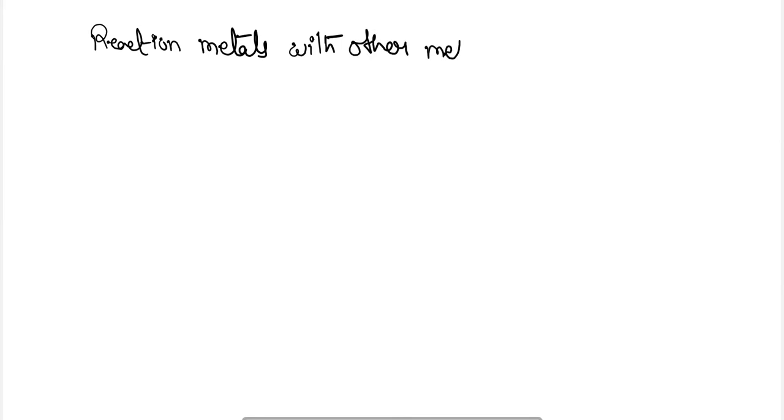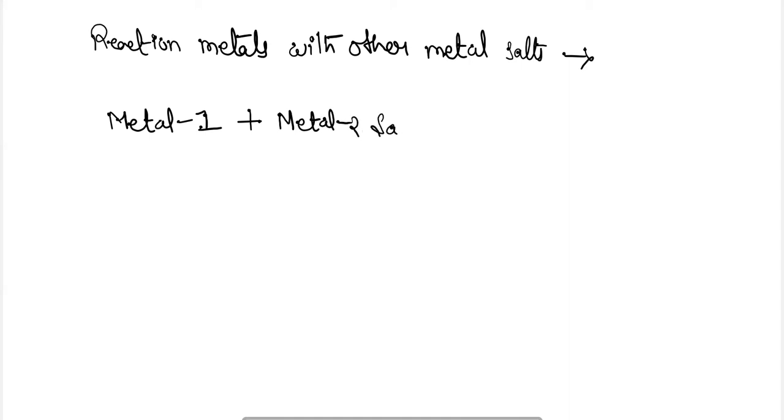When metal 1 is reacted with a metal 2 salt, the exchange of metal 1 with metal 2 occurs, the metal 1 salt is formed, and metal 2 is released.